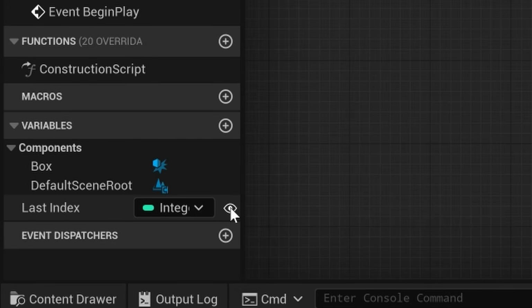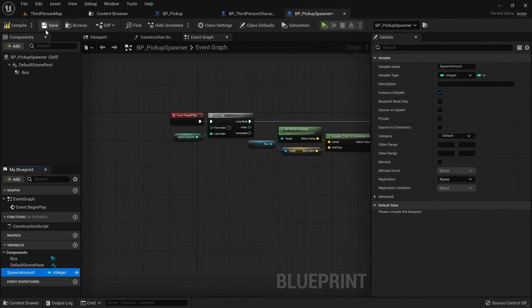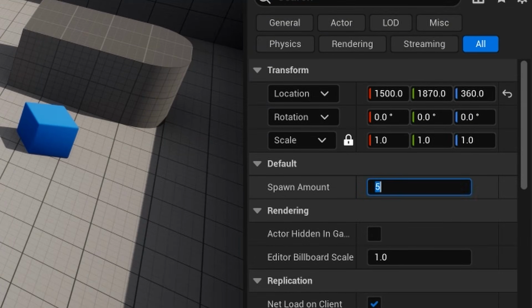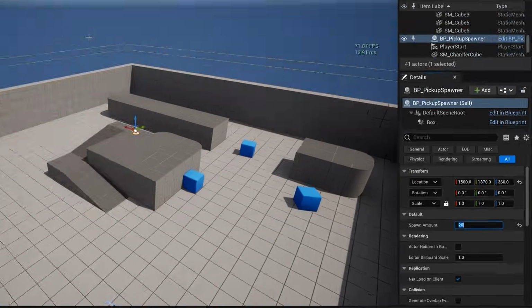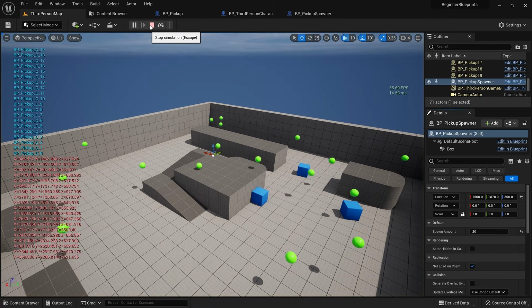Just click this eye icon here. Let's call this variable spawn amount to make it very clear what this does. Don't forget to save and compile. And when we select our instance of the spawner in the map, you can now see that the spawn amount variable is being exposed.